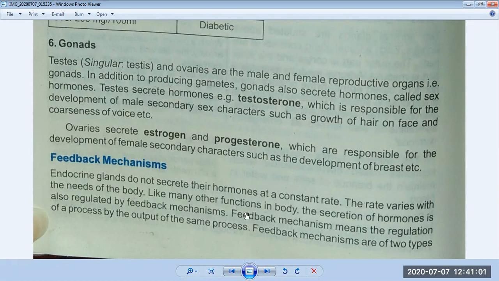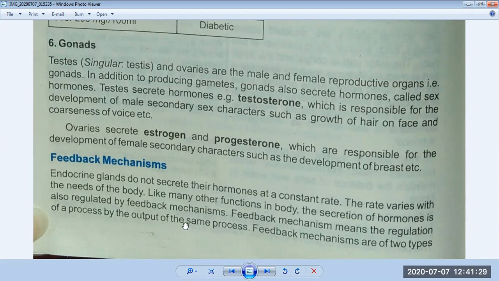Like many other functions in our body, the secretion of hormones is also regulated by a feedback mechanism. This is the definition of feedback mechanism: the regulation of a process by the output of the same process.